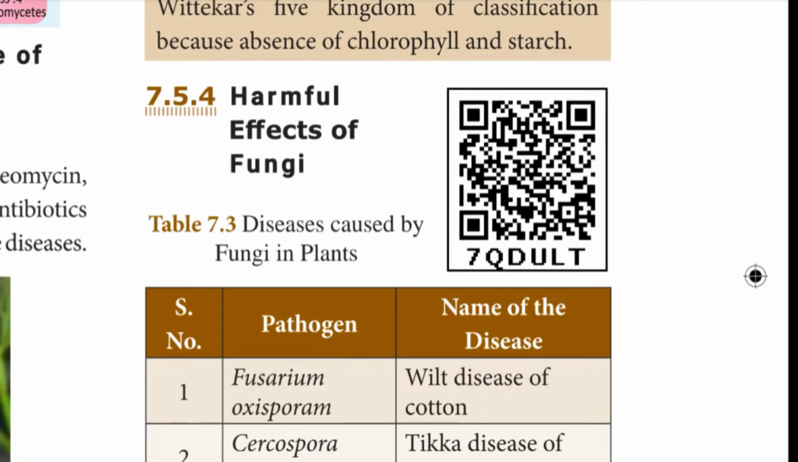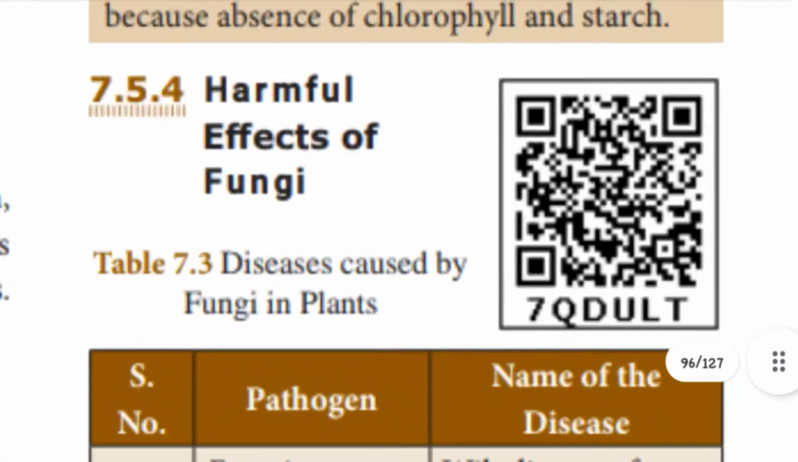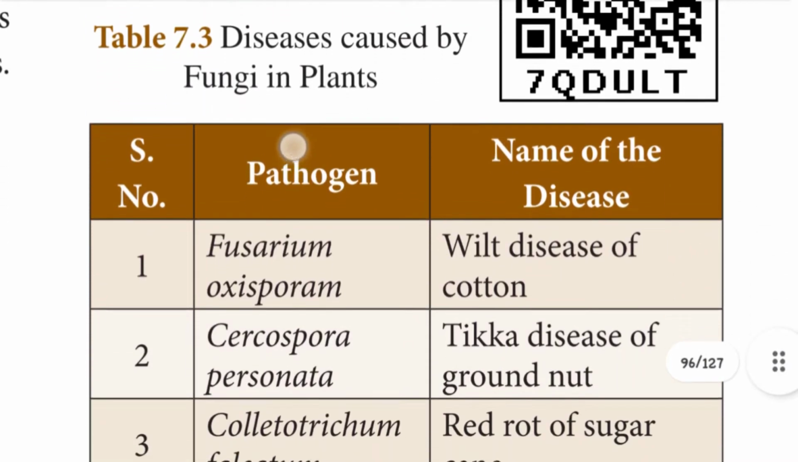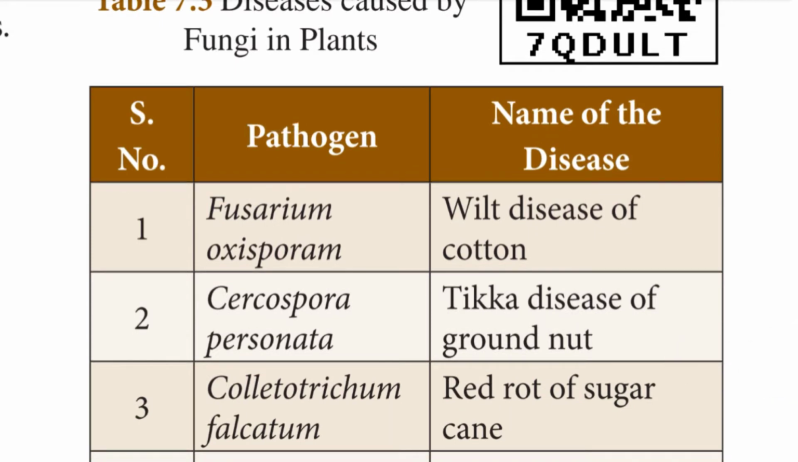Now we are going to discuss the harmful effects of fungi. Fungi cause various diseases in plants and animals. What are the diseases caused in the plants? Fungal diseases in the plants. First of all, pathogen and name of the disease. What is the meaning of pathogen? A disease causing organism is called a pathogen.